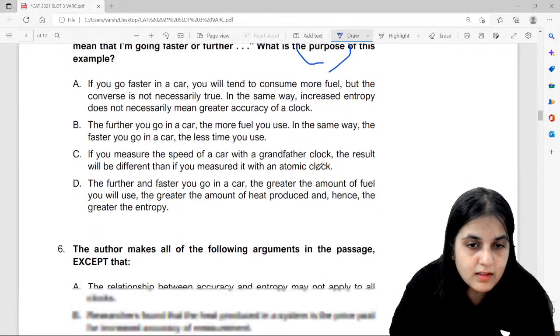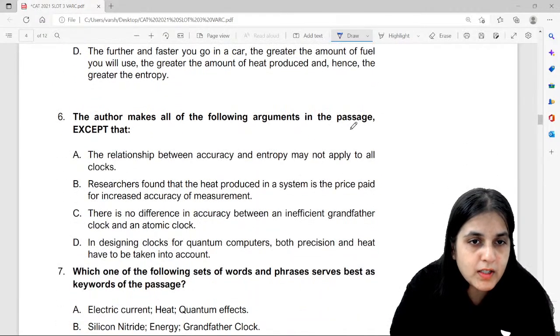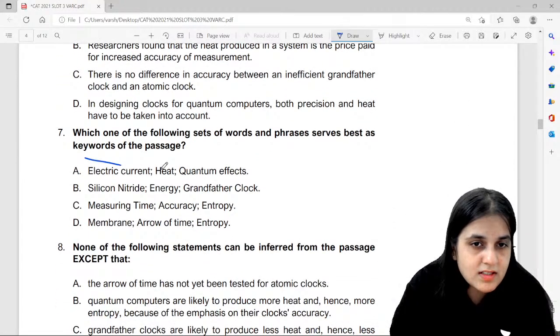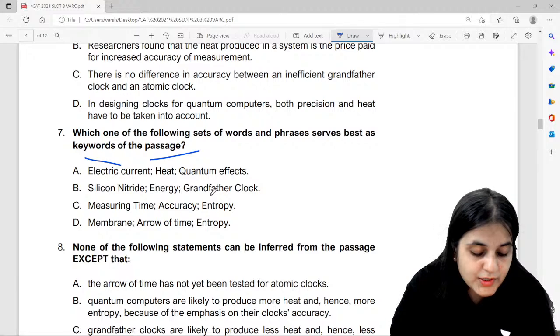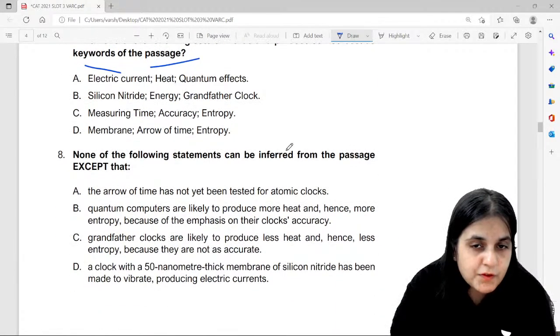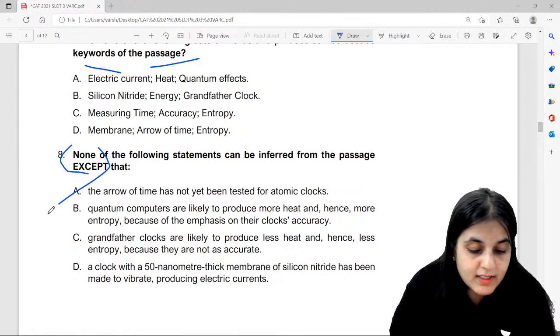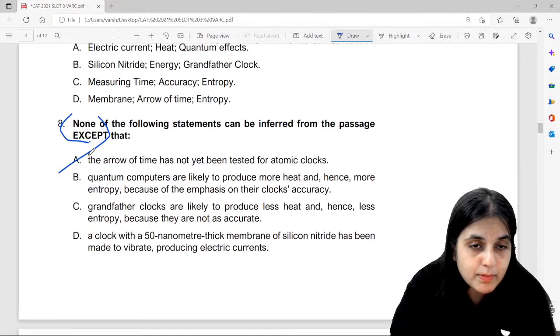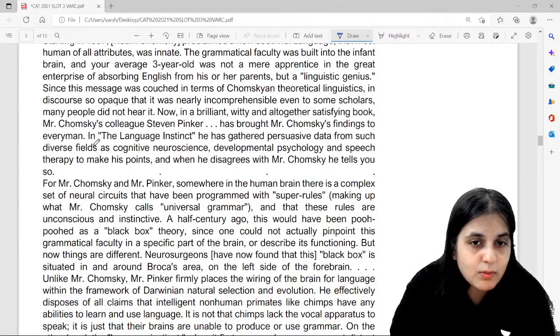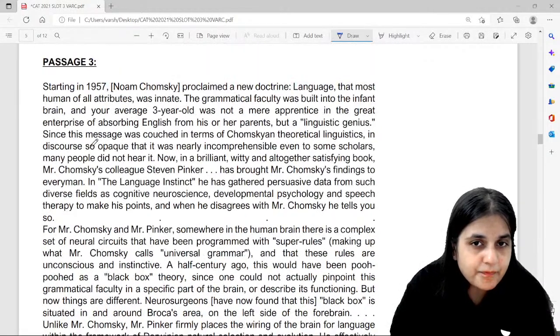That's fine. The author makes all of the following arguments in the passage except keywords. Again, similar question. See, the question is repeated. None of the following statements can be inferred from the passage except, a double negative. This will become a little tricky. Okay, we will have to focus on this. We have to focus on except, and we have to focus on none too. So you saw how the questions are presented.